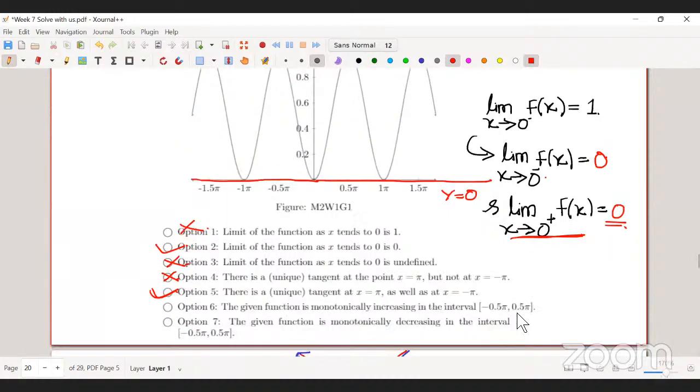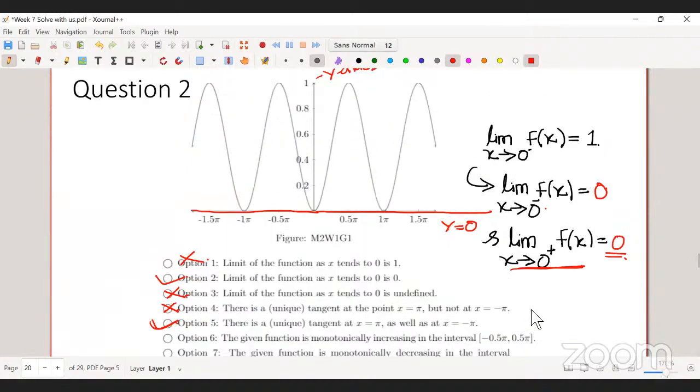No. You can specify anything, and you can say the function is... See here, you want to check whether this function is increasing. So don't confuse monotonically increasing and increasing. They are the same thing. So here in option 1, they wanted you to check whether this function is increasing in this interval. Okay. Sir, what is the difference between monotonically increasing and strictly increasing?